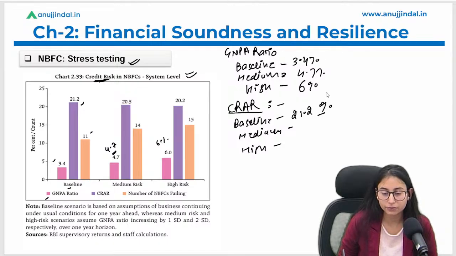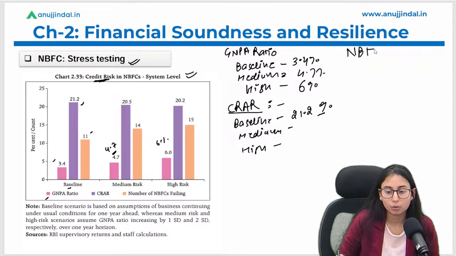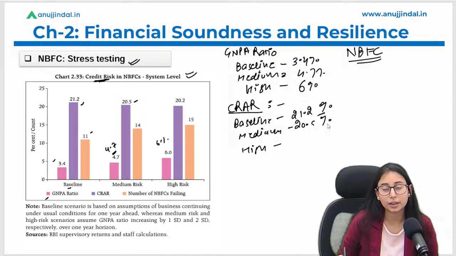NBFCs की बात कर रहे हैं. Under the medium risk scenario, it is 20.5%. So there would be a slight, or we can say marginal, decrease in the CRAR under the medium scenario, and under the high risk it is 20.2%. So it is expected to fall marginally again to 20.2% under the high risk scenario.